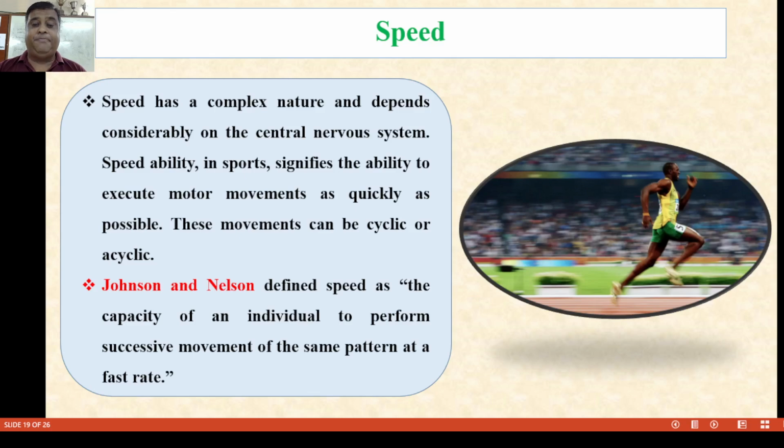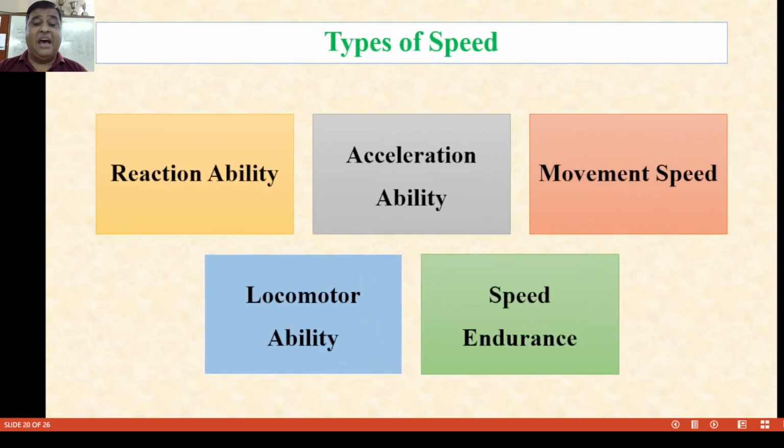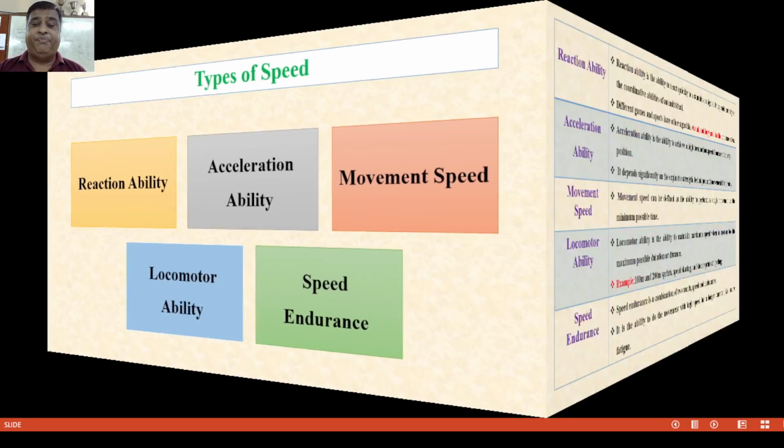at the fastest rate. There are 5 different types of speed: reaction ability, acceleration ability, movement speed, locomotor ability, and lastly speed endurance. We'll discuss them one by one.